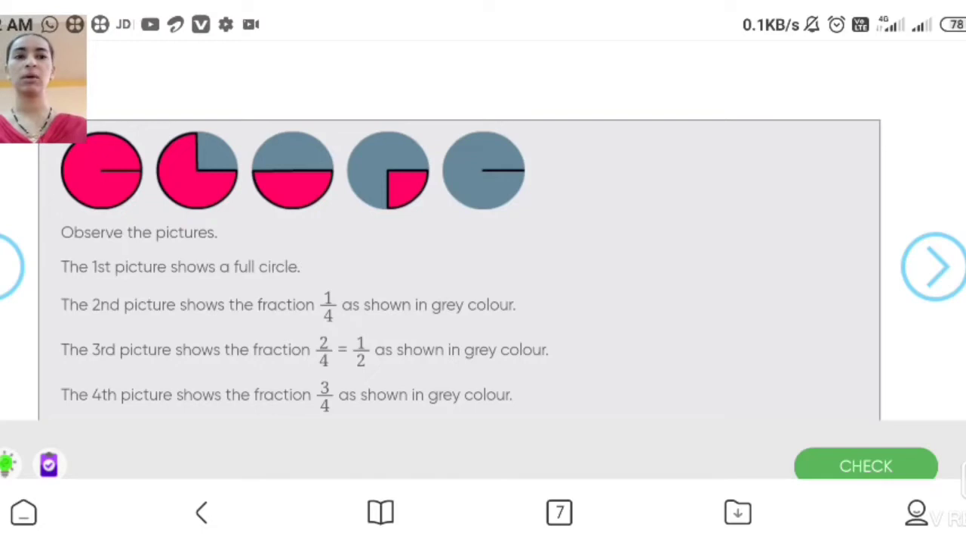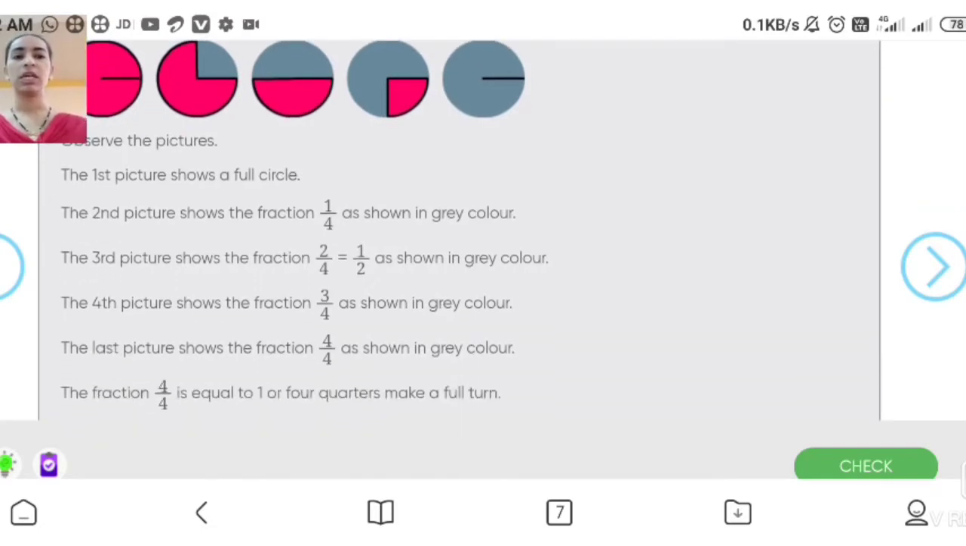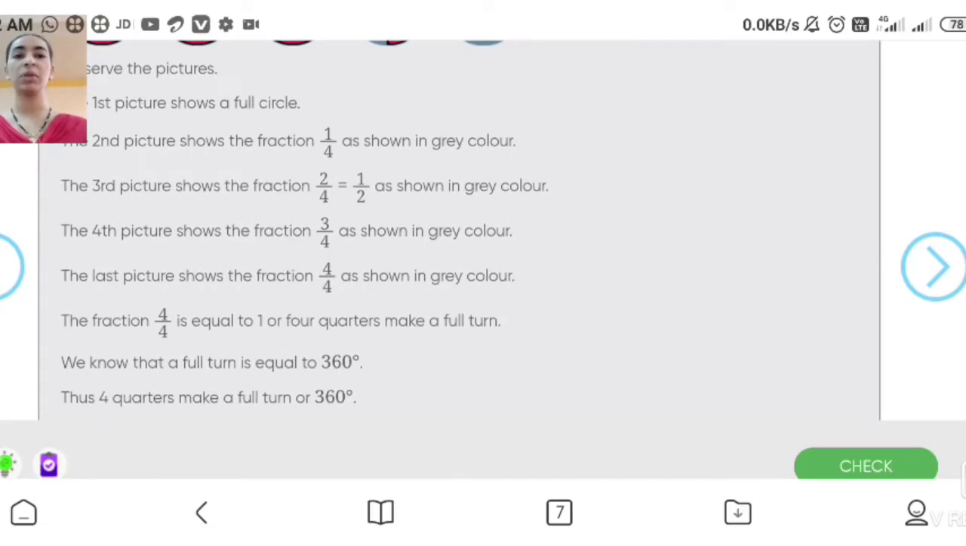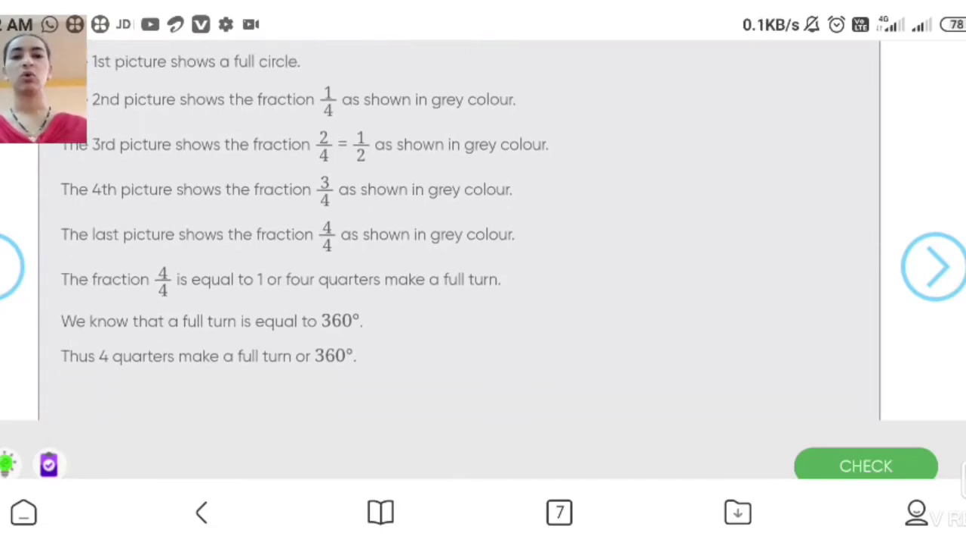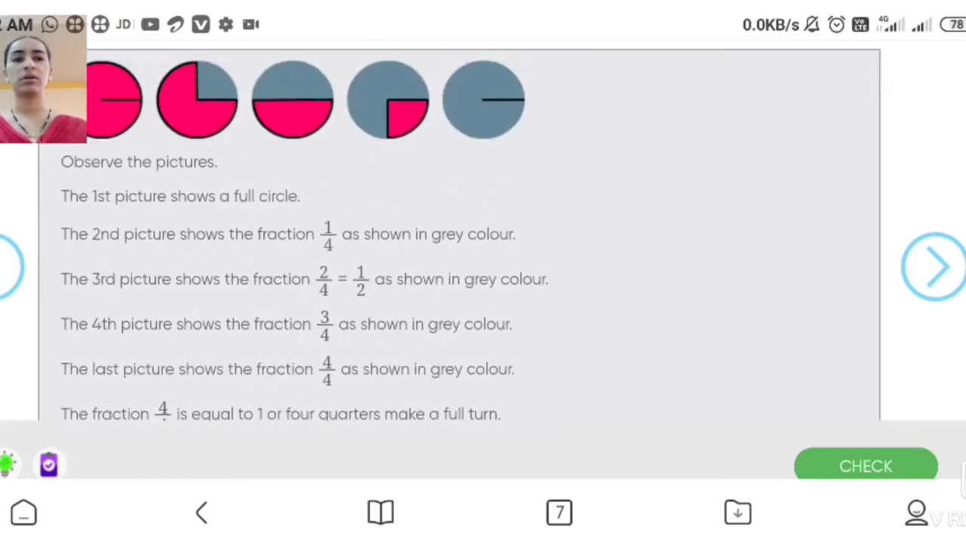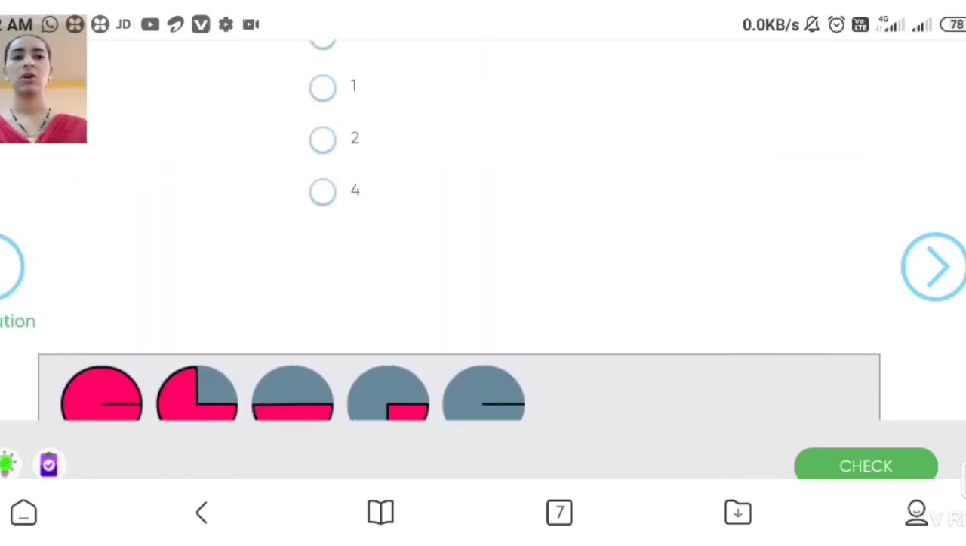So in a complete full turn, how many quarters does it take? 4/4. Yes, to complete one full turn. So 4 quarters make a full turn. Okay students, understand this? For this question the answer will be 4/4. Okay students,